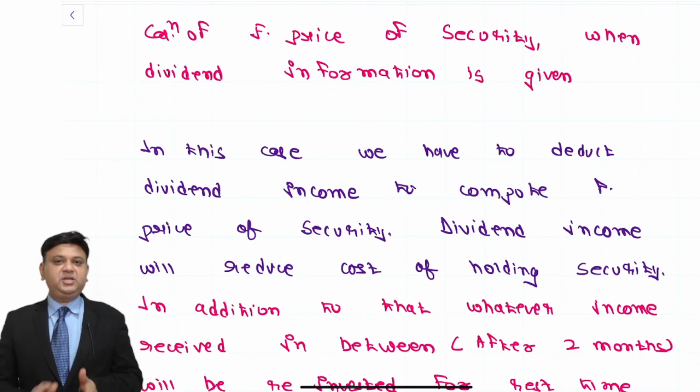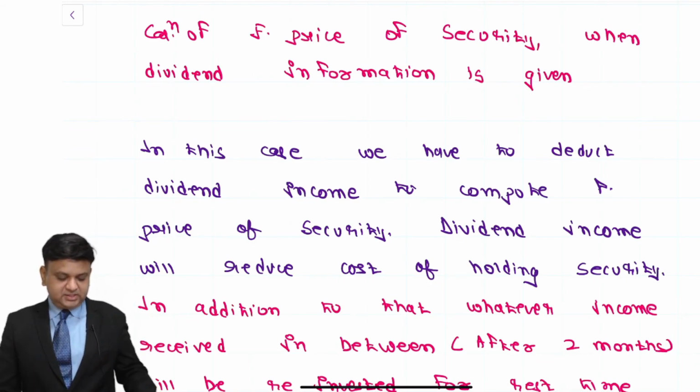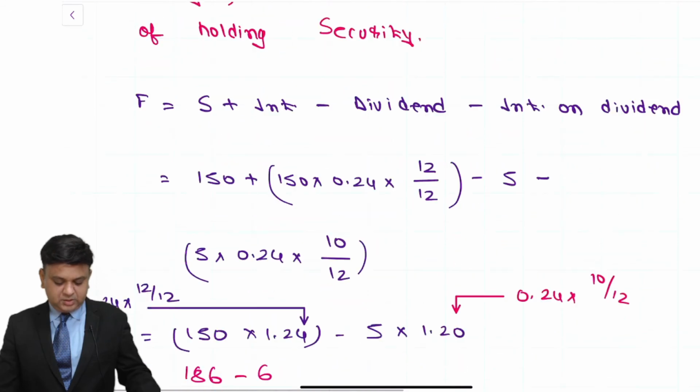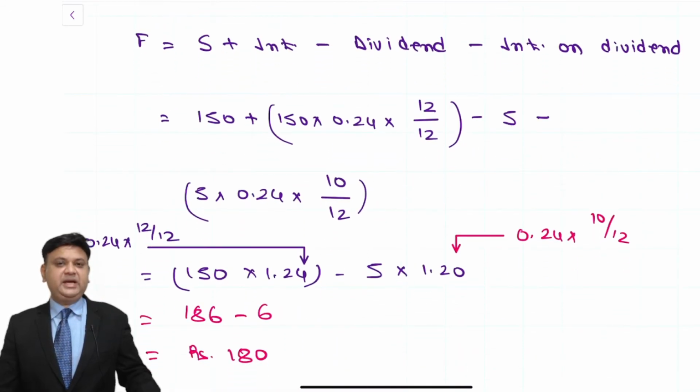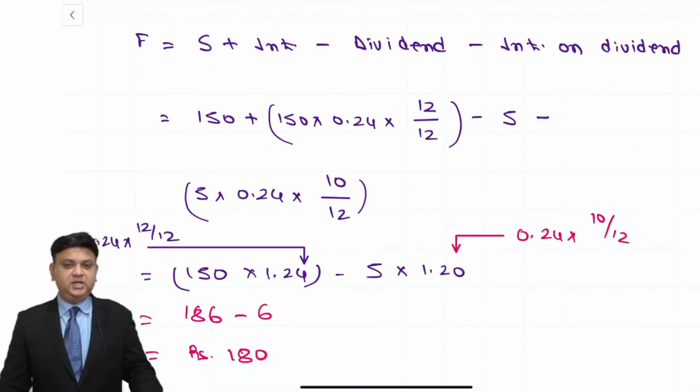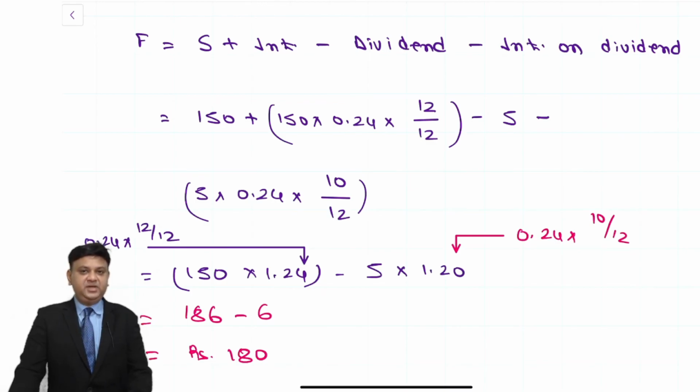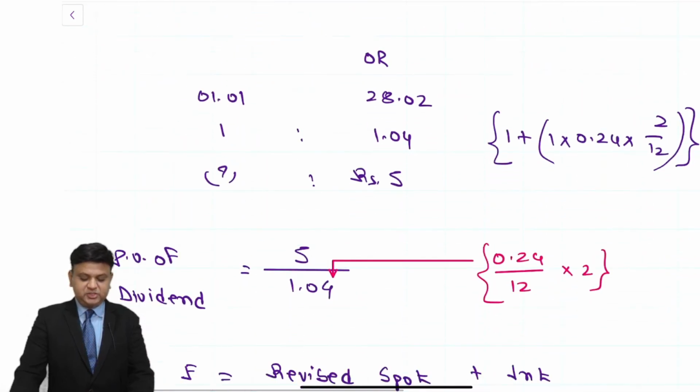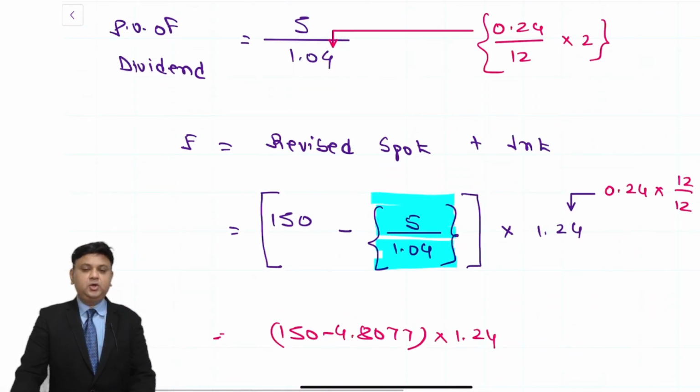So lastly, summary of the entire answer. This is a question in which we understand that we have a new point, that is the dividend. Futures price of the underlying asset can be calculated by two methods. One is that you subtract the dividend and interest on dividend, and the second is that from the spot price of the security you deduct the present value of the dividend effect and then you compound the net value.